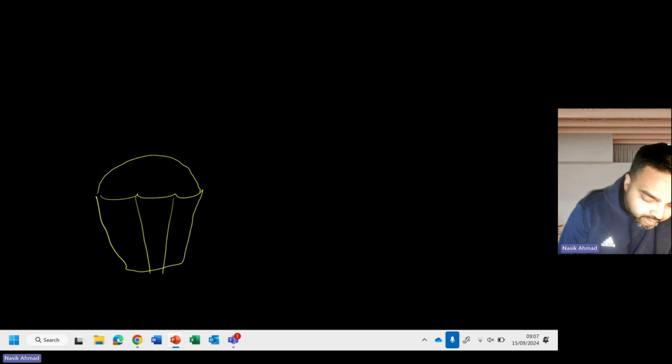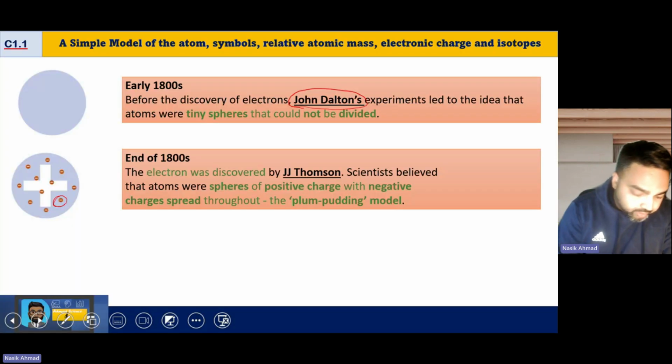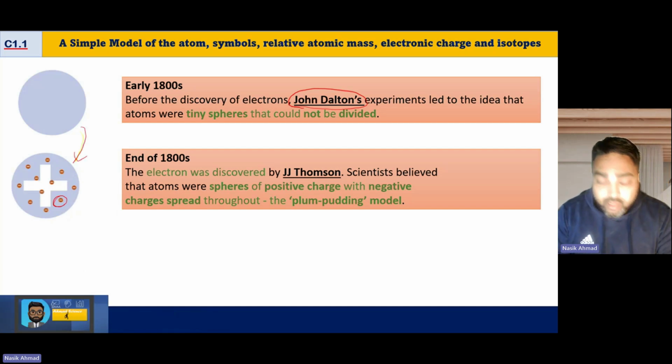Now, if I then said, great, but the cupcake has chocolate chips in it, you wouldn't necessarily redraw the cupcake. You would just add the chocolate chips onto the cupcake, and that's kind of what's happened in this situation. J.J. Thomson has gone from a model of atoms where they were just balls to now having electrons in.